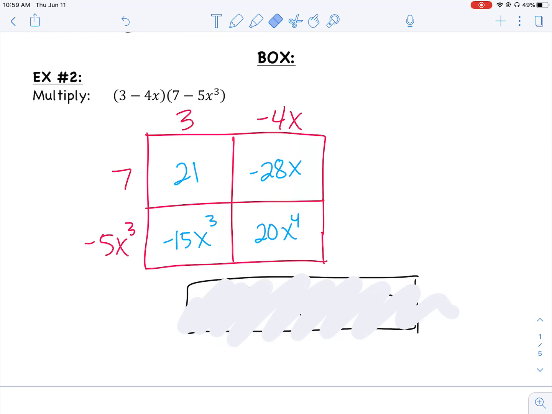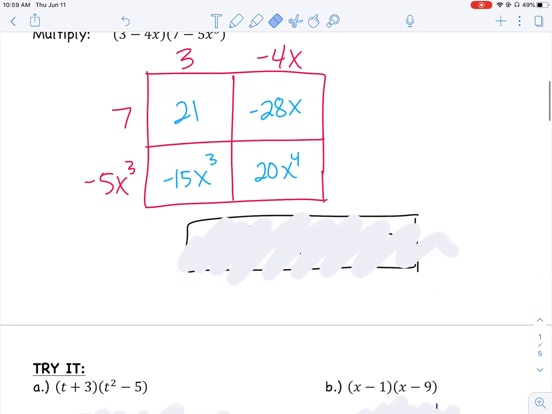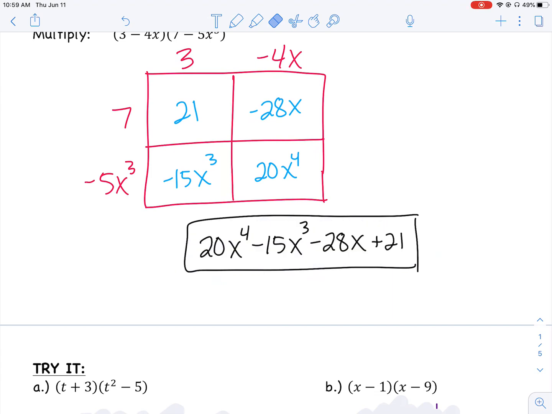And then I'm going to multiply row times column and then combine all my like terms. So 7 times 3 is 21. 7 times negative 4x is negative 28x. Negative 5x cubed times 3 is negative 15x cubed. And negative 5x cubed times negative 4x is a positive 20x to the fourth. Now I have 4 different terms, and I want to combine any like terms. It doesn't look like there are any, so I'm just going to write it in standard form. So I ended up with 20x to the fourth minus 15x cubed minus 28x plus 21. So just another way to organize yourself.